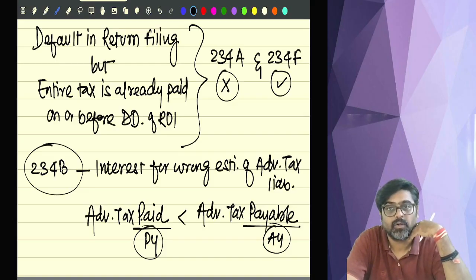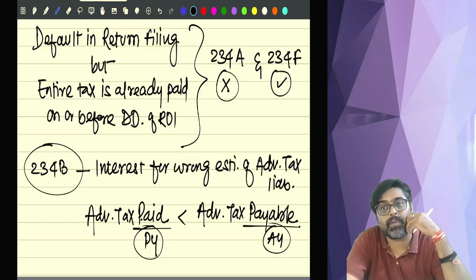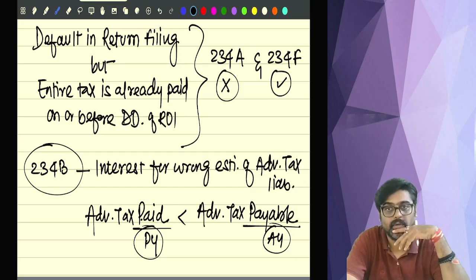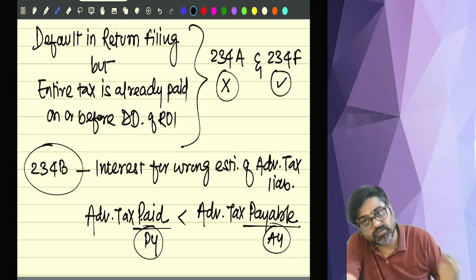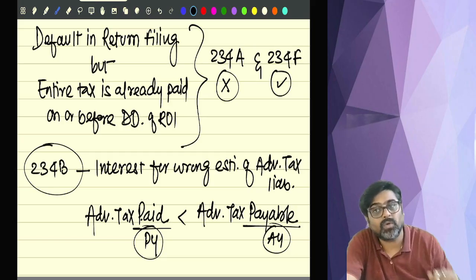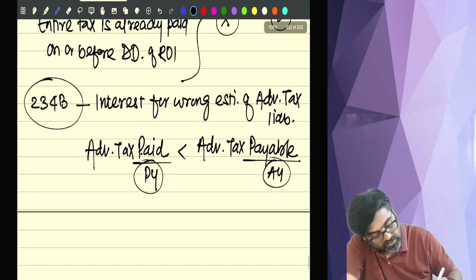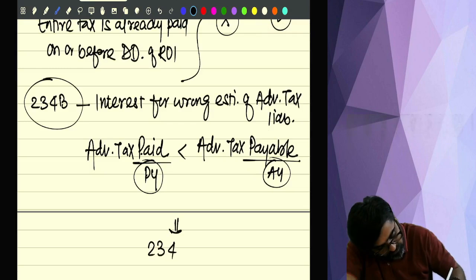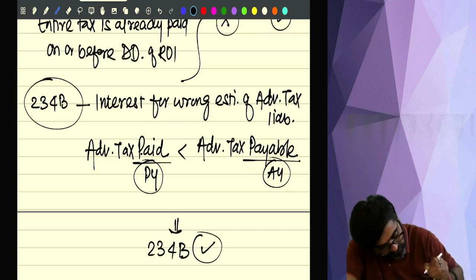And against that you have to compare how much you have paid. If the actual amount paid is less than what was payable, then you have to see whether 234B interest will apply.